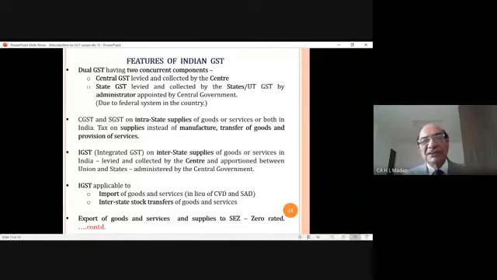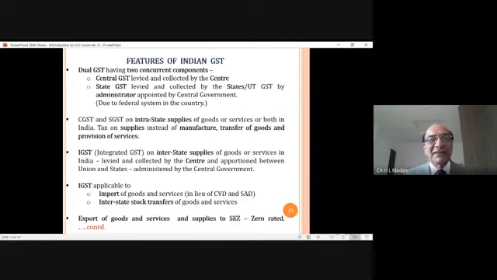But now these two taxes, CVD and SAD, have been subsumed into GST. Therefore, now CVD and SAD are not applied. Instead, what is applied is IGST. Normally on purchases, the supplier charges the tax.